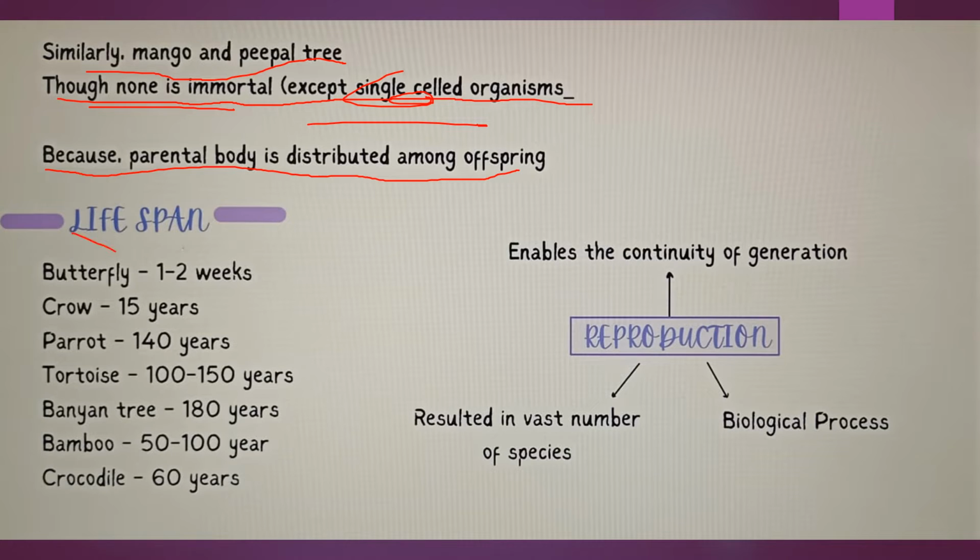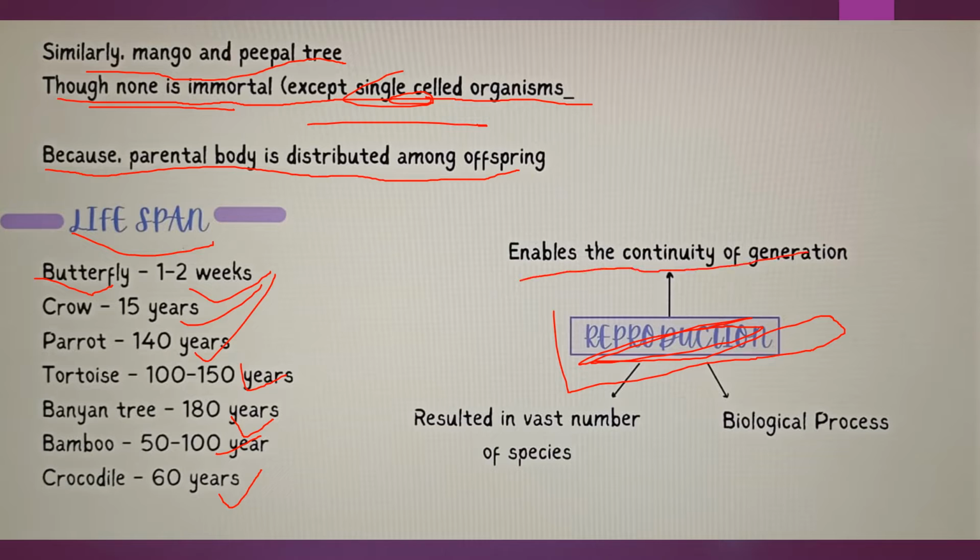In your textbook you would have lifespans of a butterfly. Butterfly lives for 1 to 2 weeks. Crow lives for 15 years. Parrot 140 years. Tortoise 100 to 150 years. Banyan tree 180 years. Bamboo 50 to 100 years. Crocodile 60 years. And why is reproduction necessary is our question now.